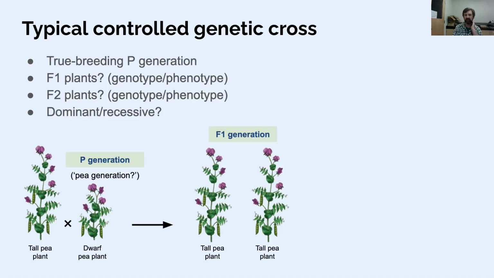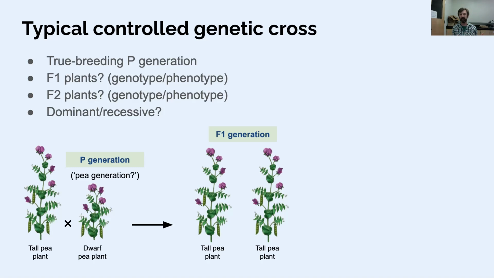And it turns out that if you cross tall pea plants by dwarf pea plants, the F1 generation is entirely tall. So this genetic information for being dwarf appears to be lost, right? This was a new finding for Gregor Mendel. It completely disappears, and all we see is the tall phenotype.